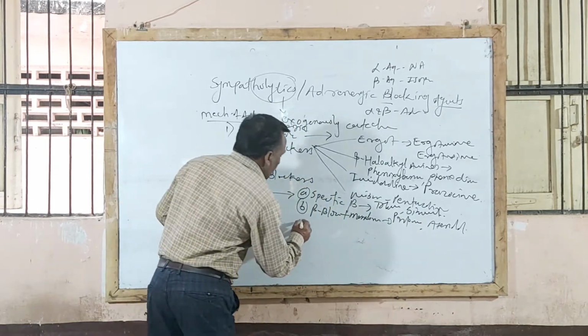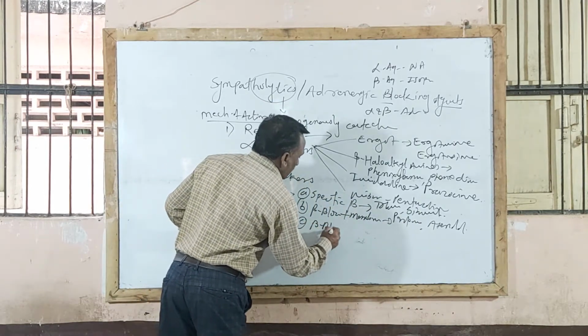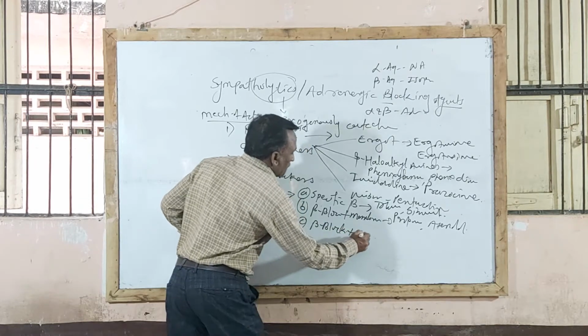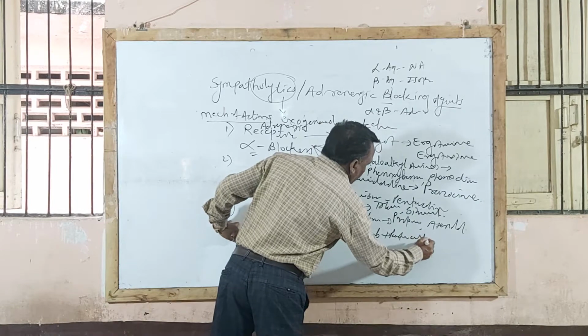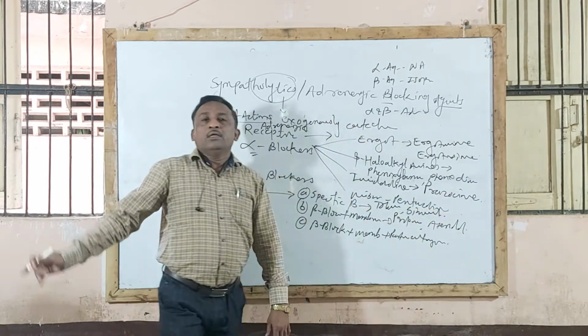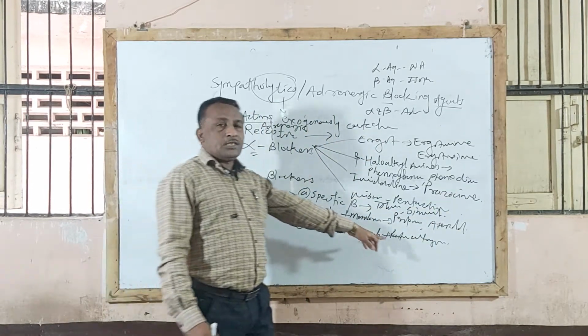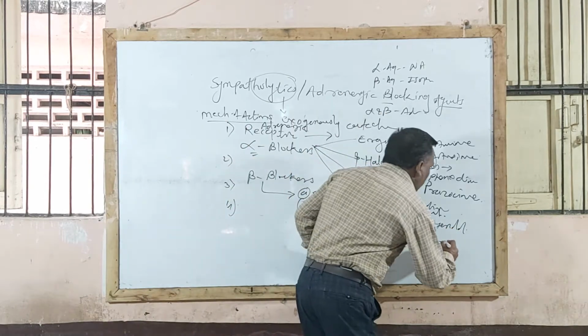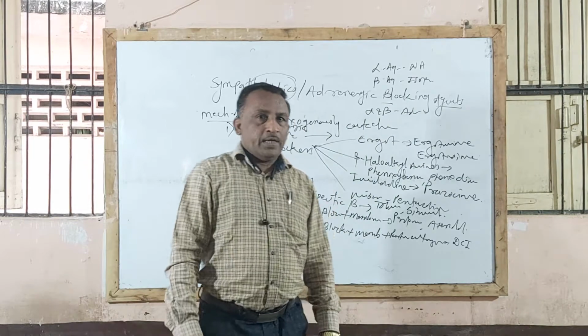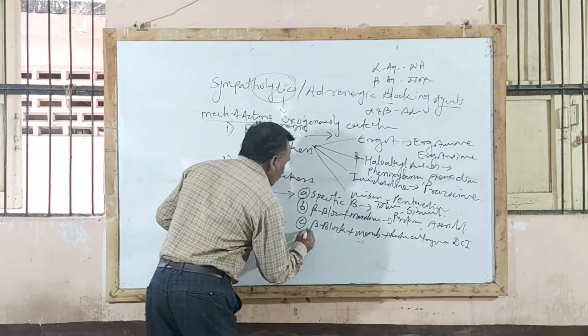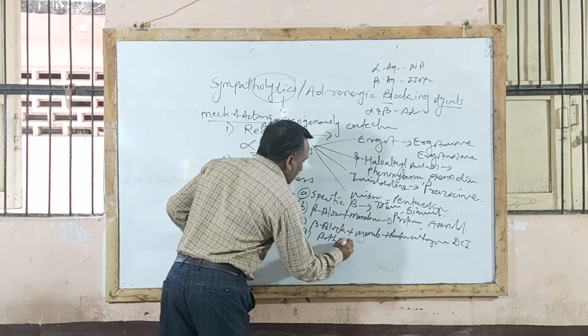Third type is beta blocking activity, that is blocking beta receptor, plus membrane stabilizing effect, plus partial antagonist activity, that is, partially blocking beta receptor action. Example, DCI, that is dichloroisoproterenol. And the fourth type is an agent blocking both alpha and beta receptor action.